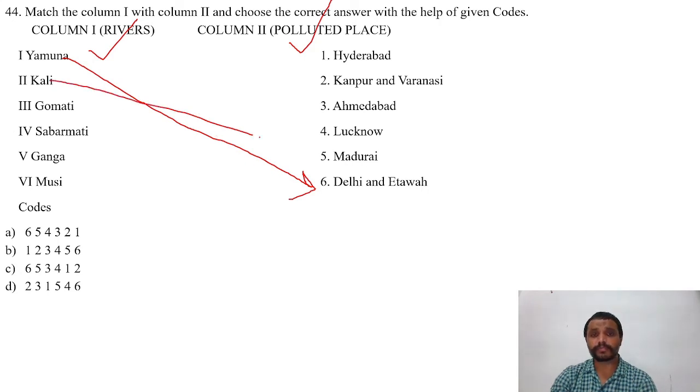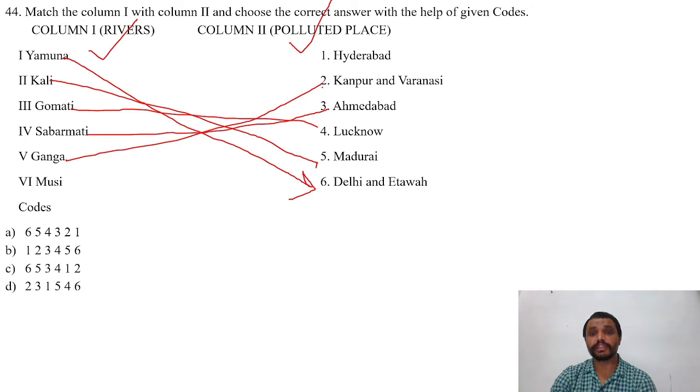Kali in Madurai. Gomti in Lucknow. Sabarmati in Ahmedabad. Ganga in Kanpur and Varanasi. Musi in Hyderabad. So the right answer is A.